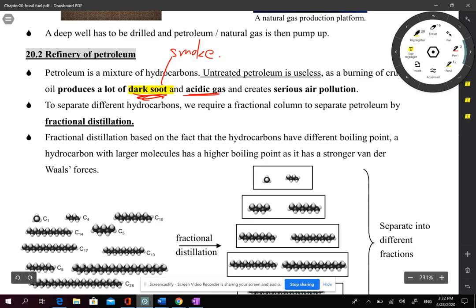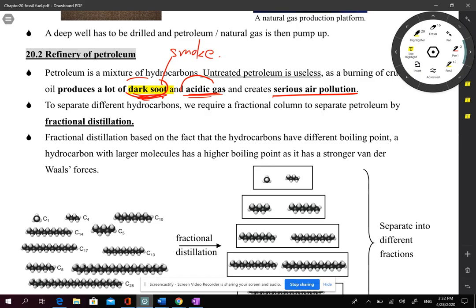So even though humans discovered petroleum several hundred years ago, only in the recent 100 years have humans used petroleum more frequently. Why? Because if we directly burn petroleum, we will produce these two bad things, and they result in very serious air pollution, because both substances are air pollutants.